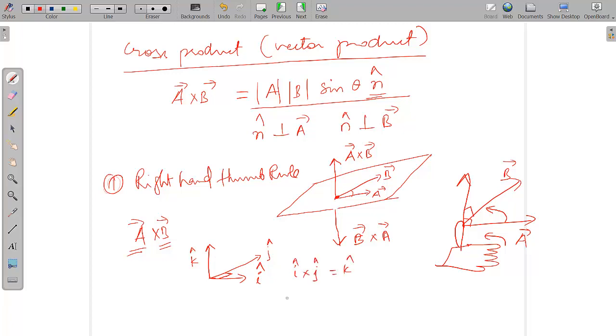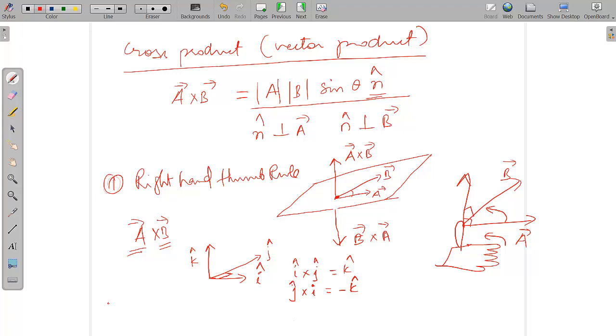Now turn your hand backwards and put the palm on the j vector and curl towards i. You will find that the thumb points towards the minus k vector. So that means j cross i will become minus of the k vector. Similarly, you can try for the other cases.